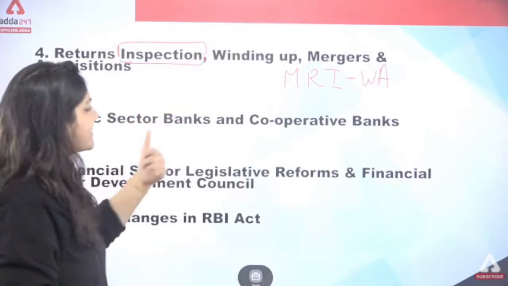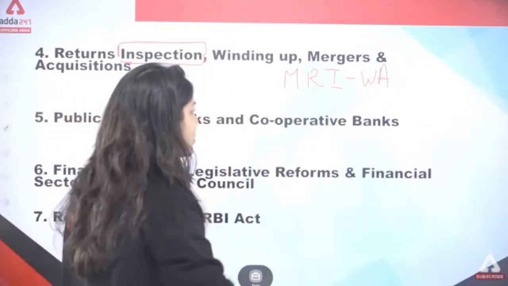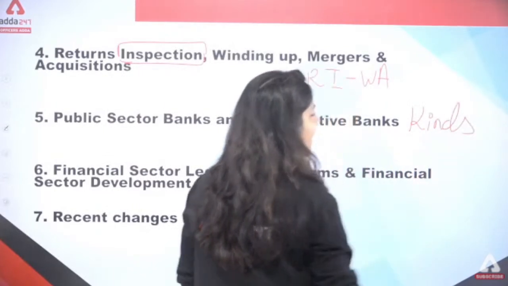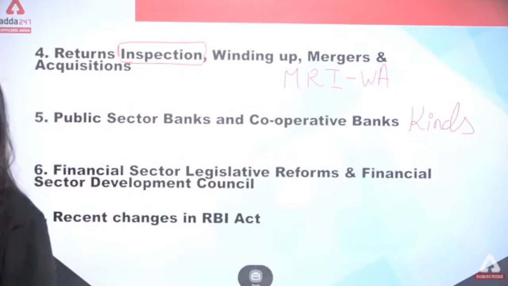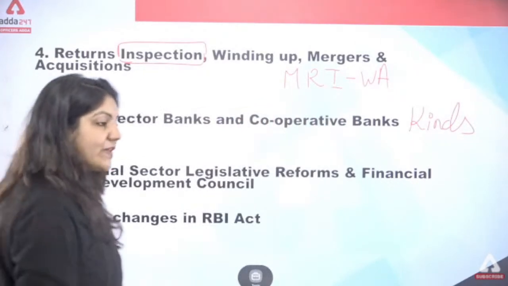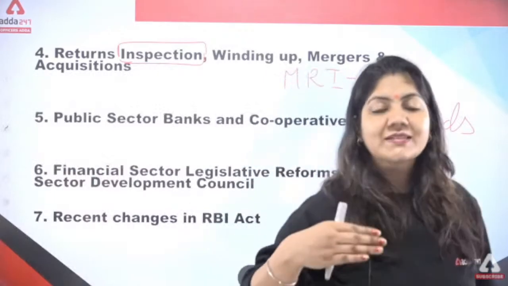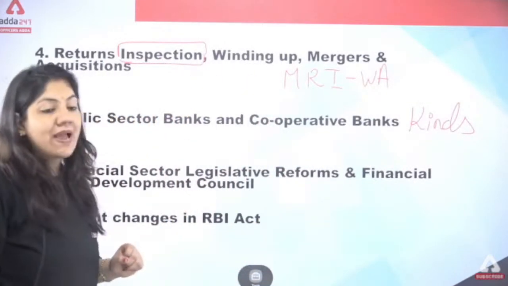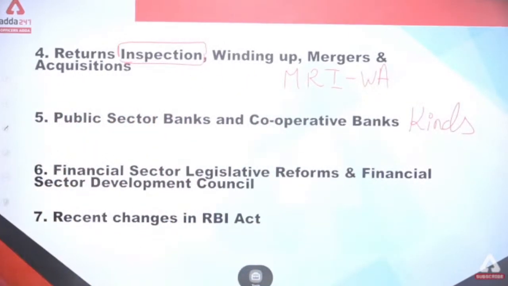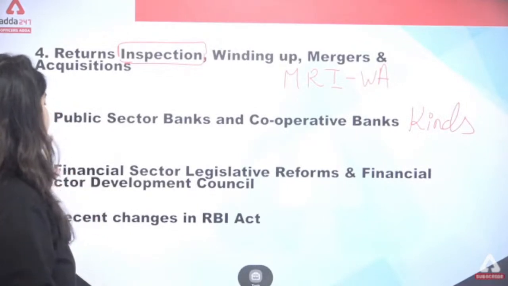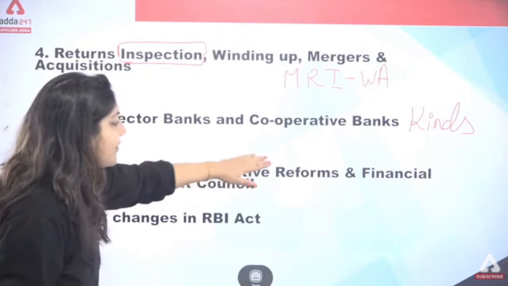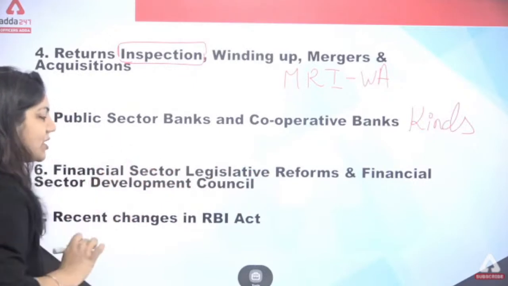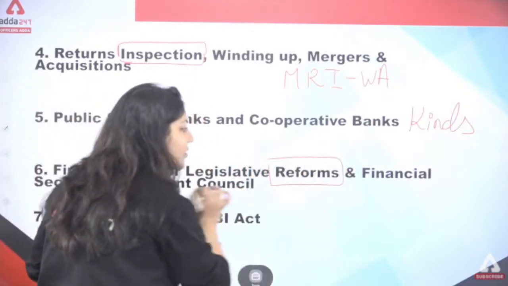Fifth point is public sector bank and the cooperative bank. So in this one, you can just write down kinds of bank. Only one word you have to write, that is kinds. Kinds means we have to discuss the various kinds of the bank in this topic. And in the various kinds, the public sector bank is important and the cooperative bank is important. Next one is financial sector legislative reform. So we have to do the reform of financial sector. So one word you have to learn, that is reform.